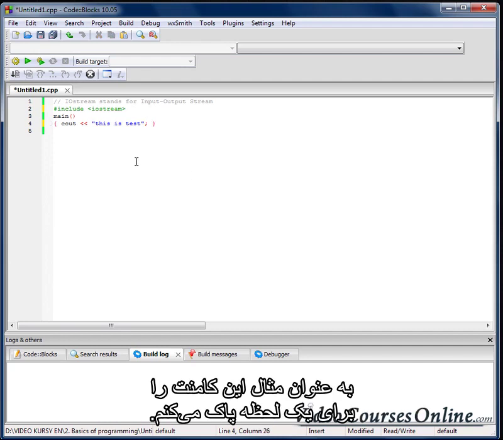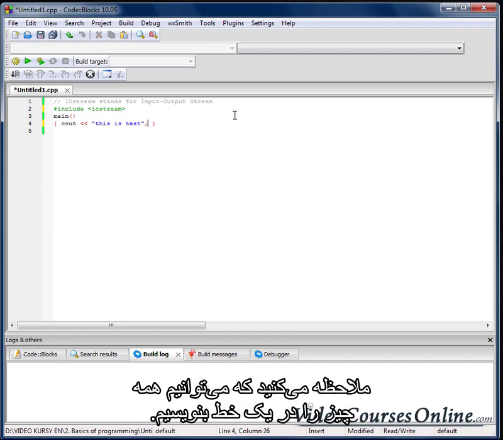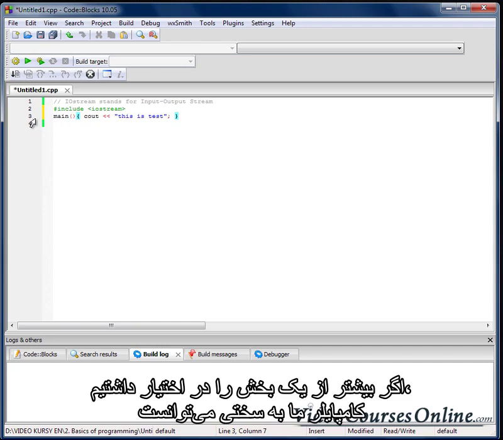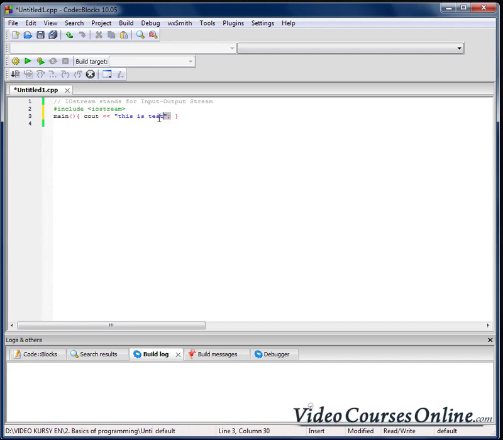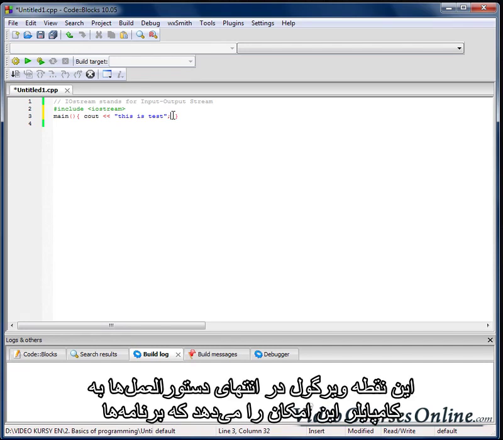I will remove that comment for a second. And as we can see, we can write almost everything in one line, right? And if we had more than one instruction, it would be hard for our compiler to decide what to do, right? That's why semicolons at the end of instructions allow the compiler to always interpret our programs correctly.